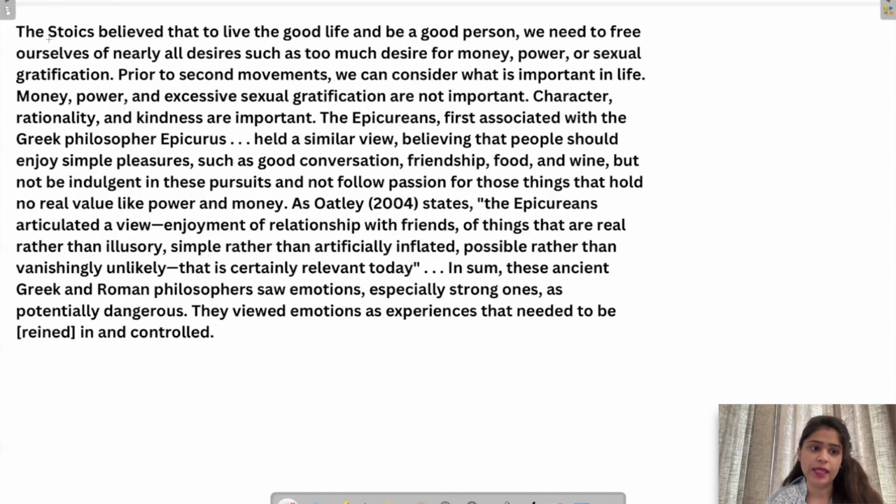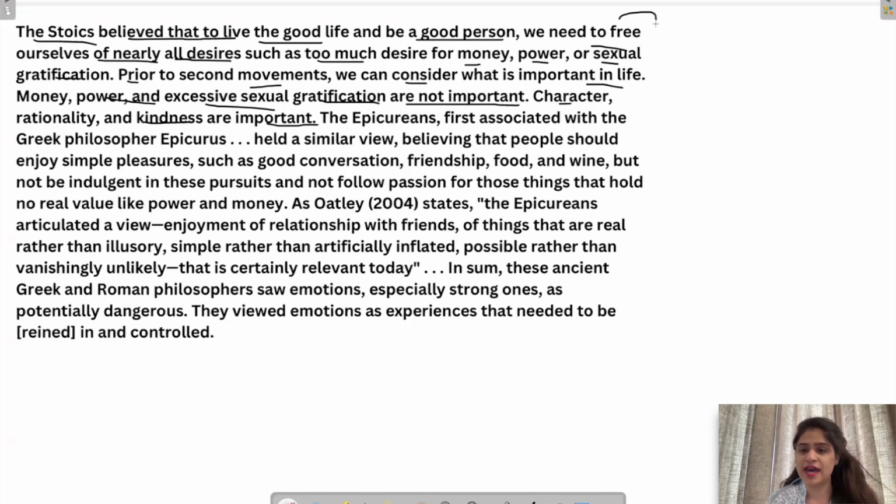Next, the Stoics believe that to live the good life and be a good person, we need to be free ourselves of nearly all desires, such as too much desire for money, power, or sexual gratification. Prior to second movements, we can consider what is important in life. Money, power, and excessive sexual gratification are not important. Character, rationality, and kindness are important.